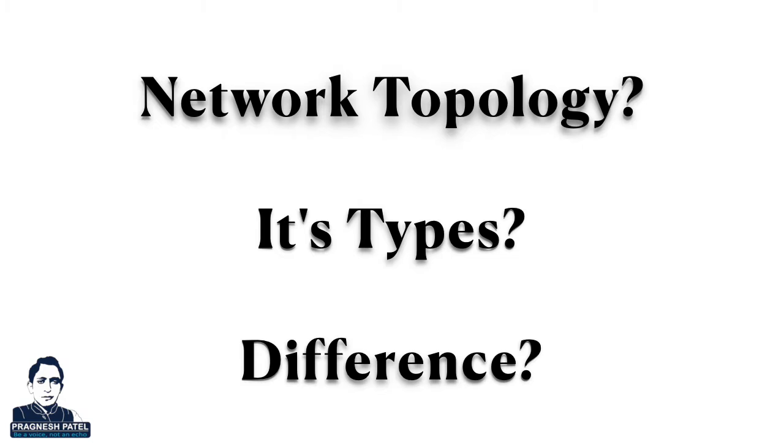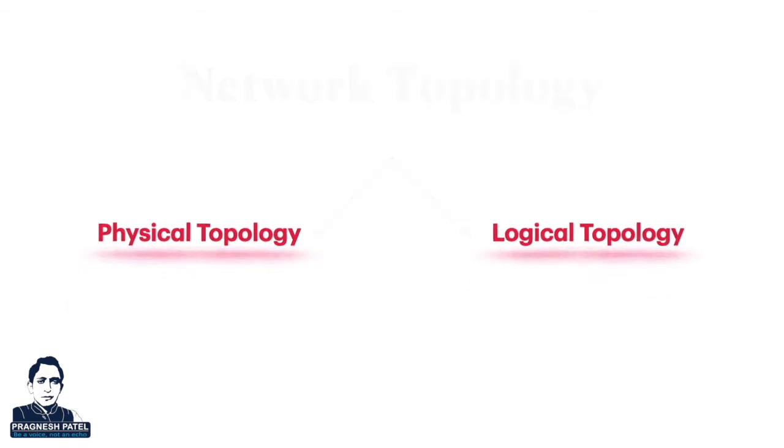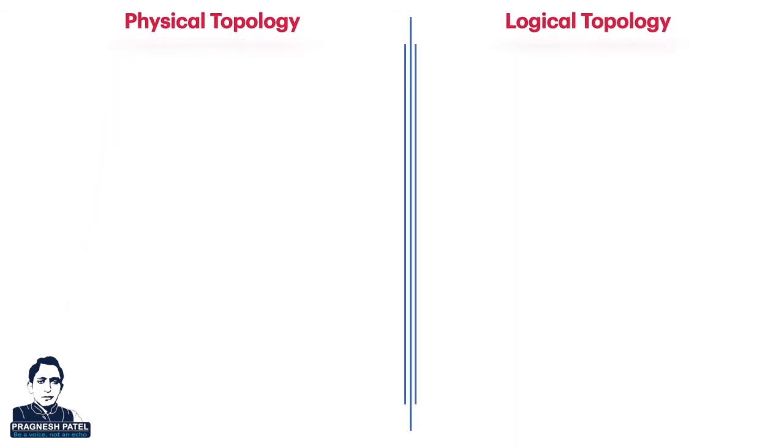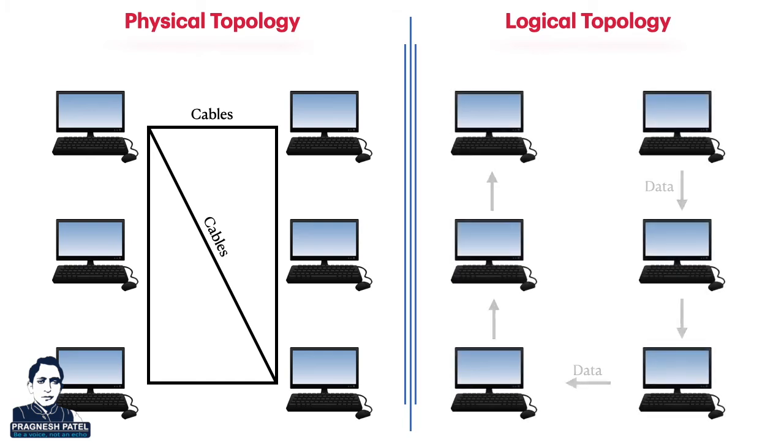Today we will discuss network topology, its types and how they differ from each other. Network topology is how the computers connect and relate to one another in a computer network. It is of two types, physical and logical topology, where physical topology describes the way computers connect with the help of cables, while logical topology describes the way data flows from one computer to another within a computer network.